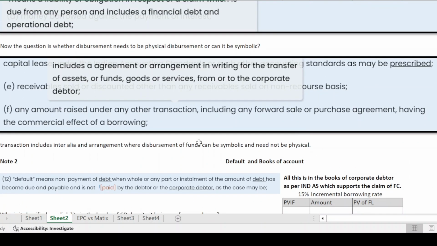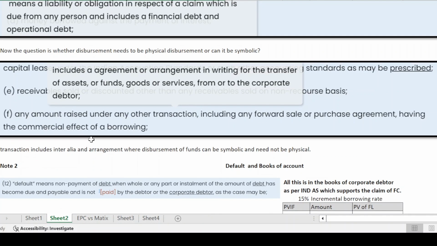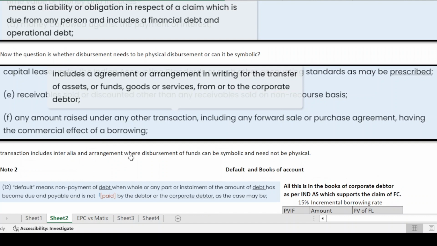So the claim that they are making is that if you look at clause F, they say that any amount raised under any other transaction, including any forward sale and purchase agreement having the commercial effect of borrowing.